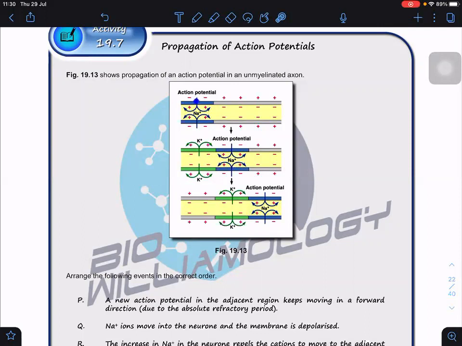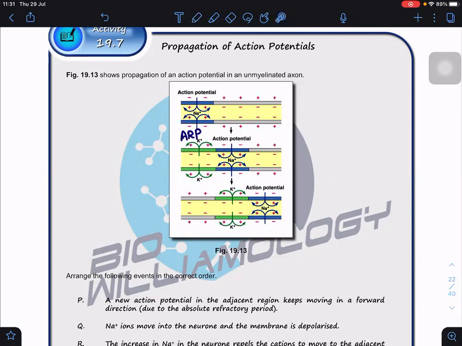Can you see the action potential now moves from region number 1 to region number 2? When the sodium ions enter region number 2, they repel each other. Some of the sodium ions move backwards, some move forward. Those that move forward cause depolarization followed by rapid depolarization, correct or not? So the action potential is now transmitted from the first region to the second region, and now to the third region. But how about the previous region? The previous regions now undergo the absolute refractory period.